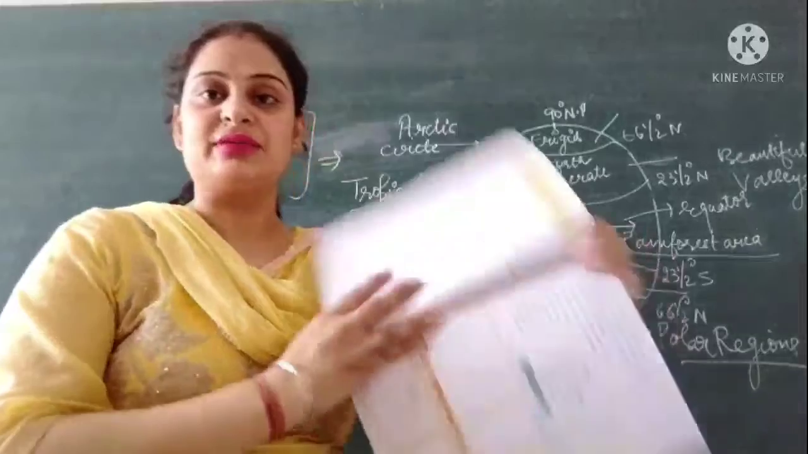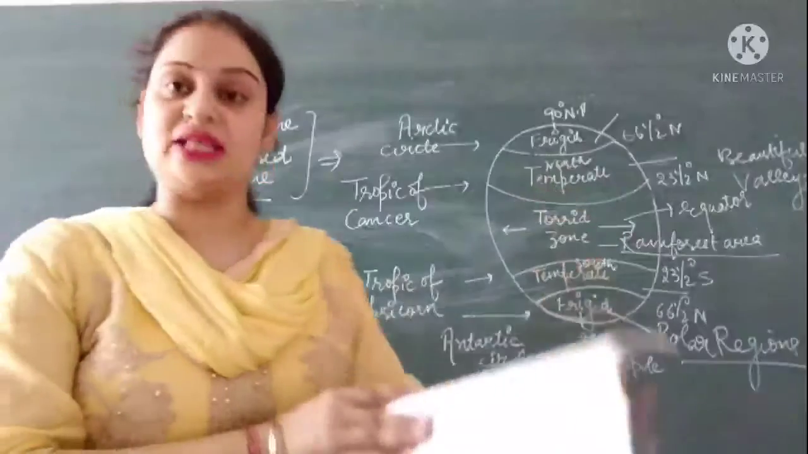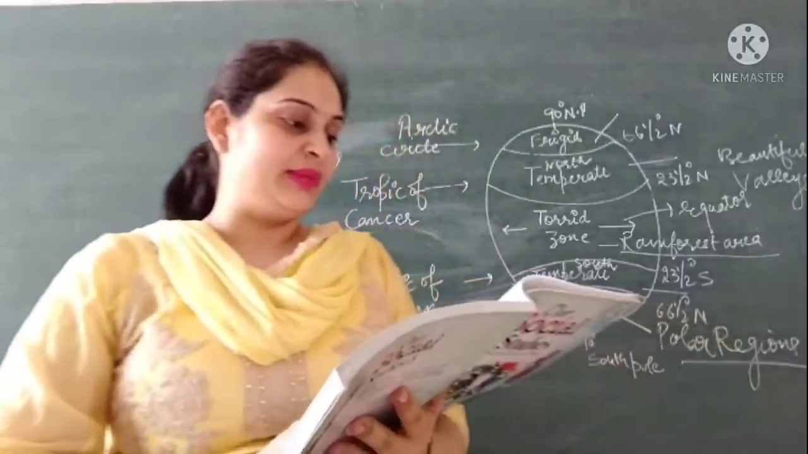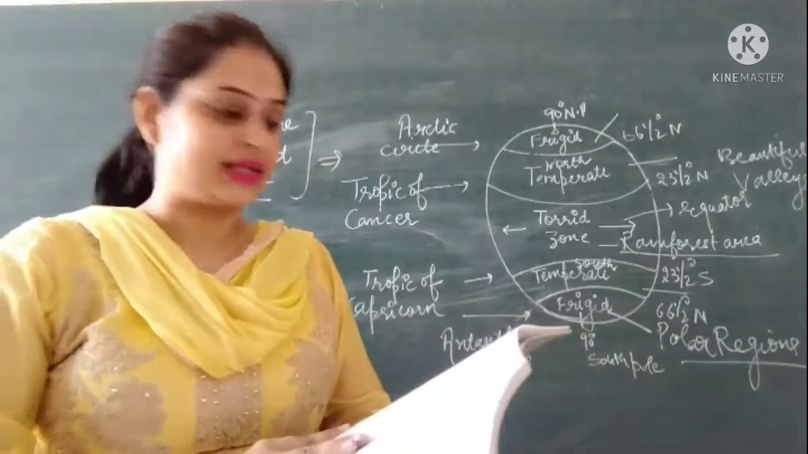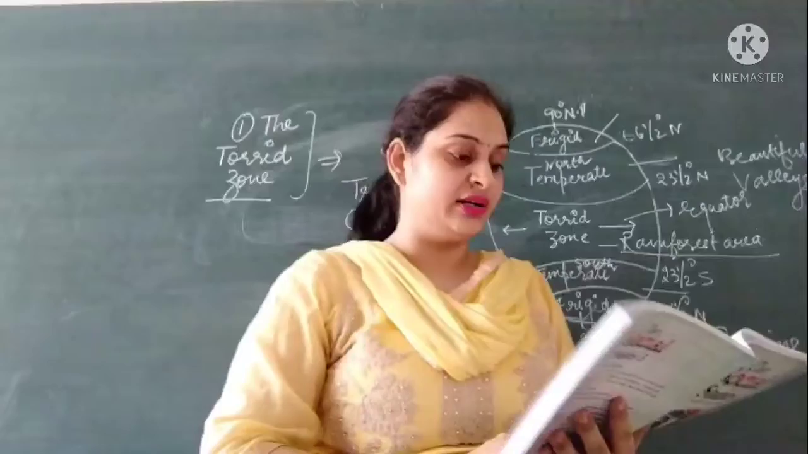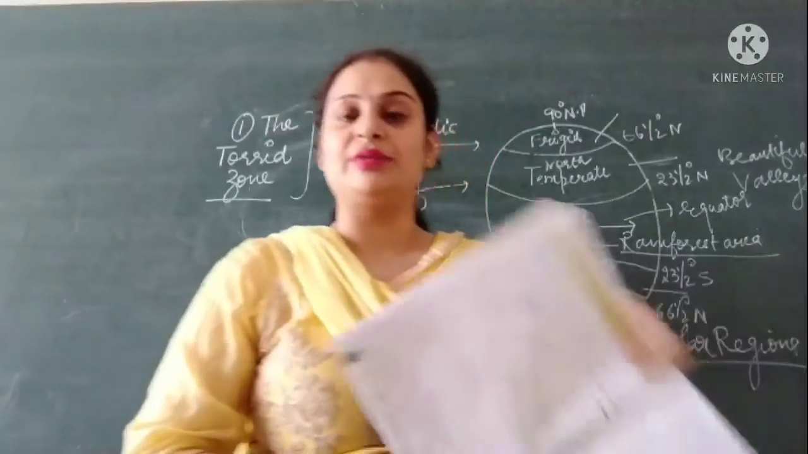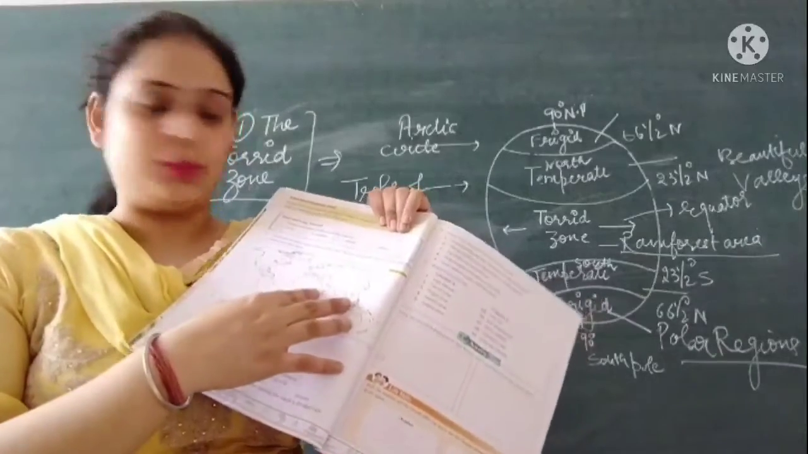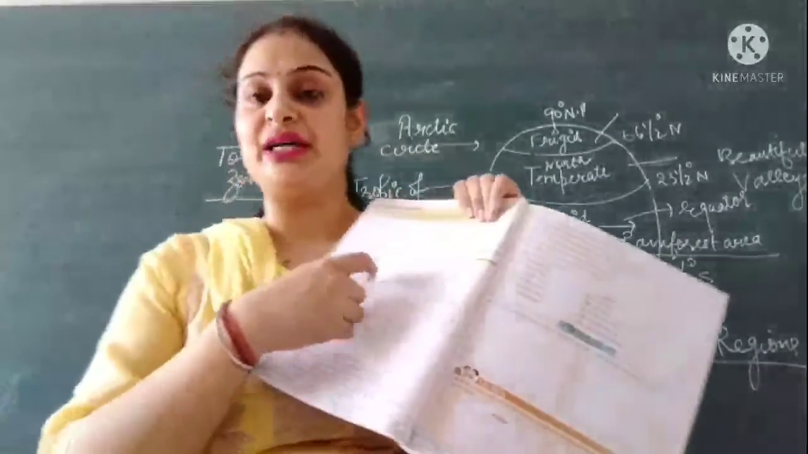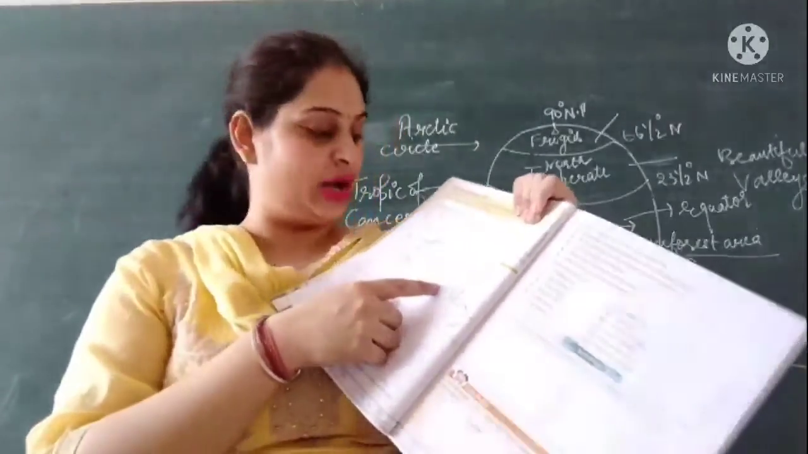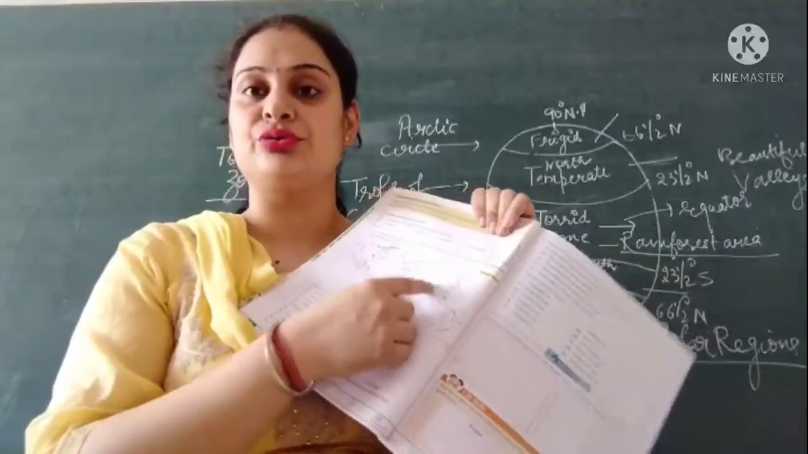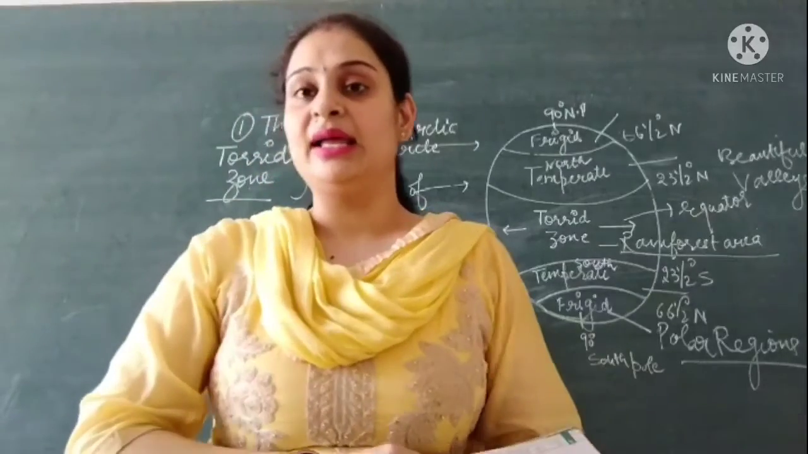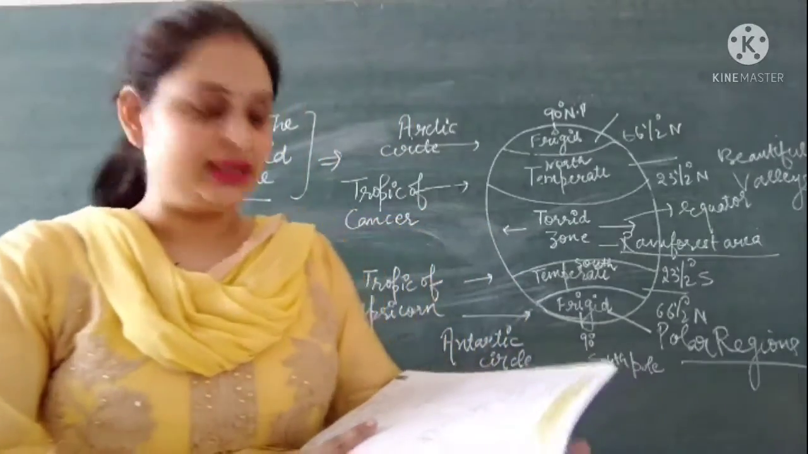Then you all have some activities here on page number 26. On the given outline map of the world, show the various climatic regions, use different colors and label them. This is the outline map of the world. There are different climatic regions you have to find out, and for that you have to use different colors. You all have to try. If you find out, then you can fill it.